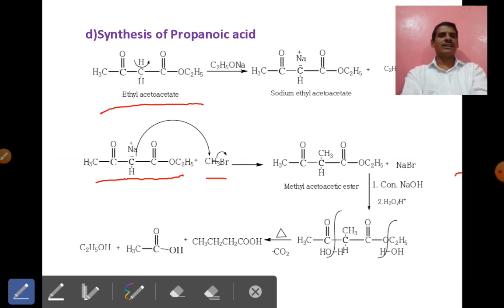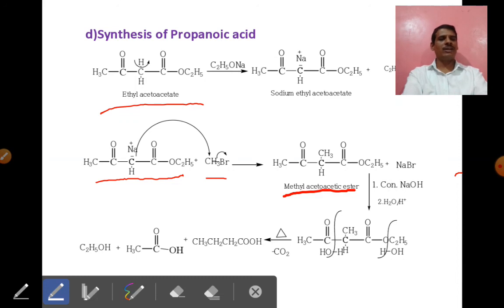The next step is very important in this case. First is the addition of methyl bromide, forming methyl acetoacetate. After this, the same compound is reacted with sodium hydroxide in the presence of water and HCl.